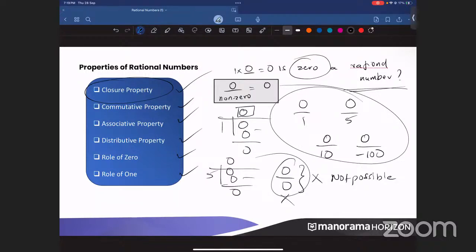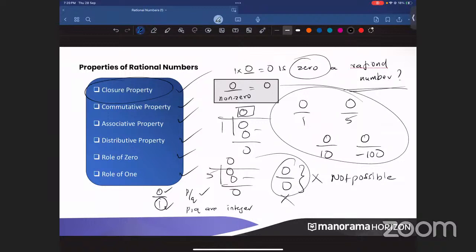Okay. So if I write 0 as 0 by 1, is this in the P by Q form? Yes, that is okay. And P and Q are integers. Look at the numerator and denominator. 0 is an integer. Yes. The denominator 1 is also an integer. So you have two integers in the numerator and the denominator. Now, which one should not be equal to 0? The denominator should not be equal to 0.